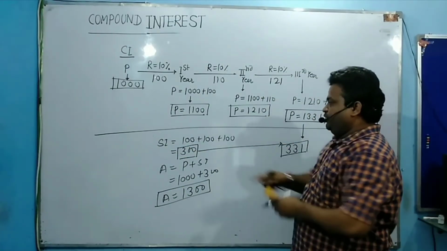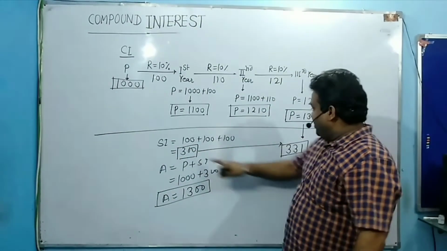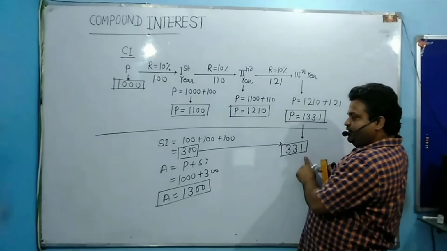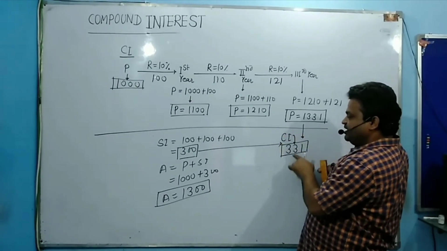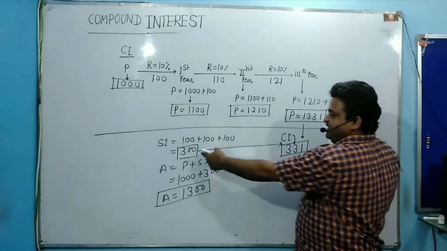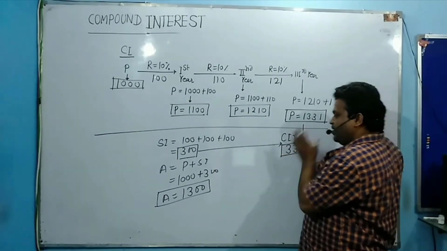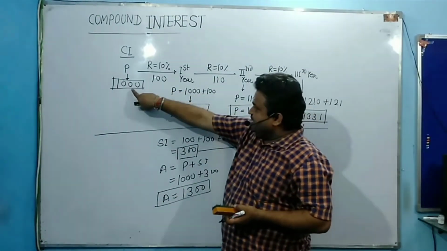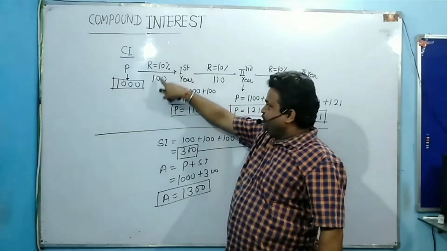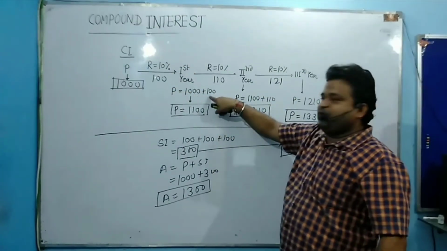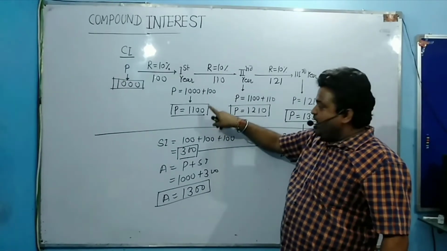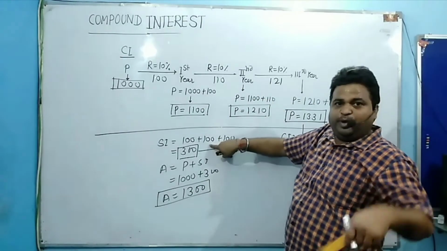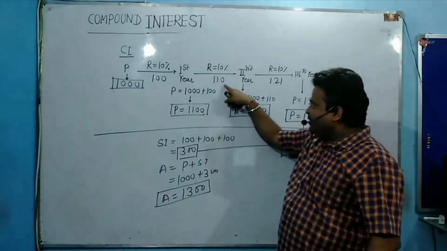Look at the comparison. In simple interest you earn only 300, but in compound interest, with the principal of 1000, you earn 331. This is the interest earned by compound interest, and this is the interest earned by simple interest. So compound interest always gives you interest on interest. Look here, 1000 is your principal. You apply a 10% rate, you will get 100. Now this 100 is added to the principal. Now you apply again a 10% rate on that principal, you will earn 110 instead of 100. So you will earn 10 rupees more as compared to simple interest.